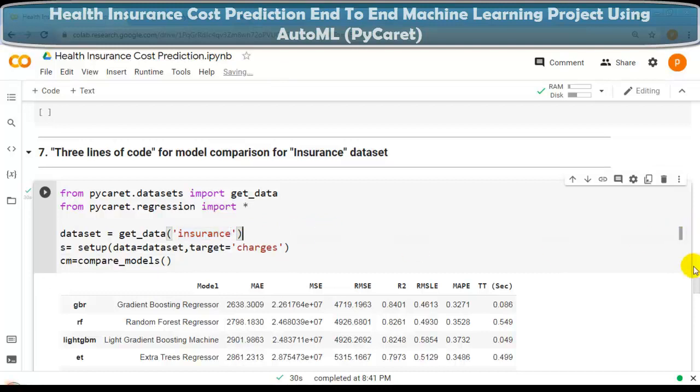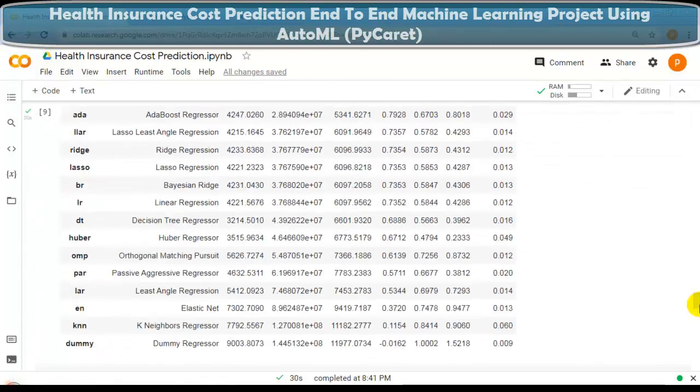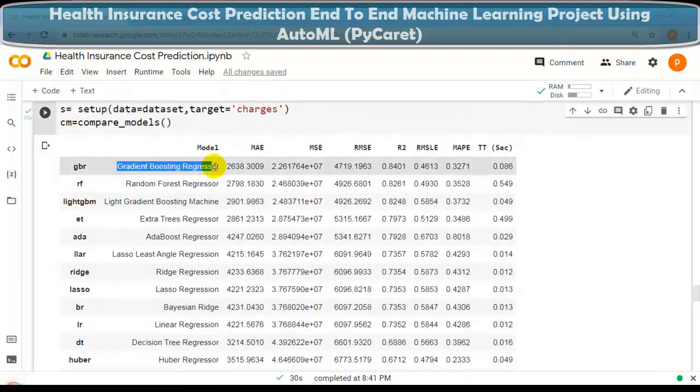So now our next question. In this question, we are going to build a single model, gradient boosting regressor. As you can see from this table, the gradient boosting regressor is the best model for our dataset, insurance, judging by this R squared value.